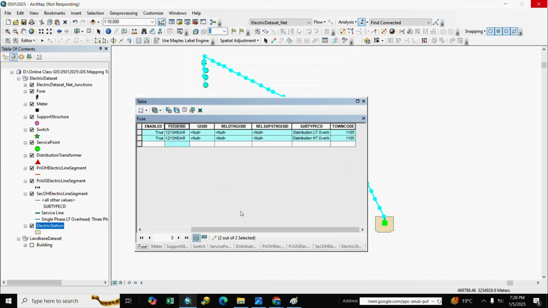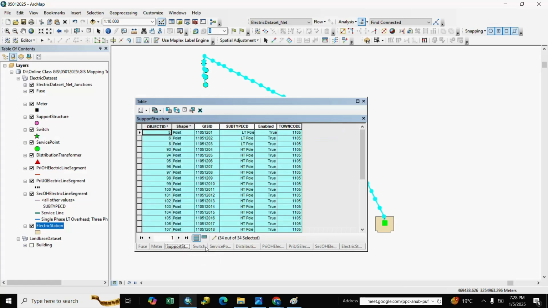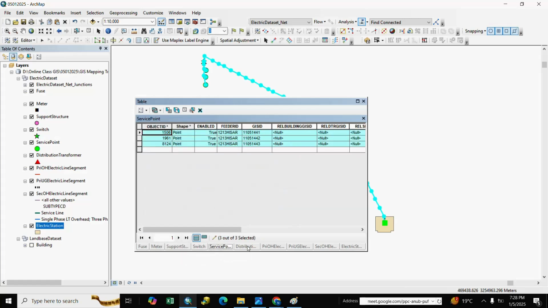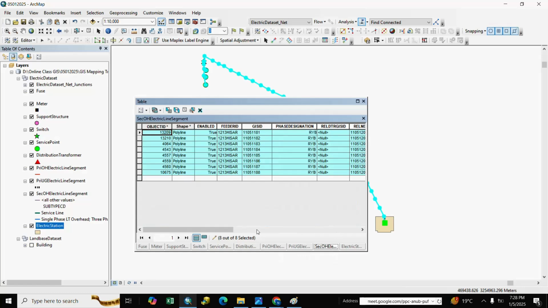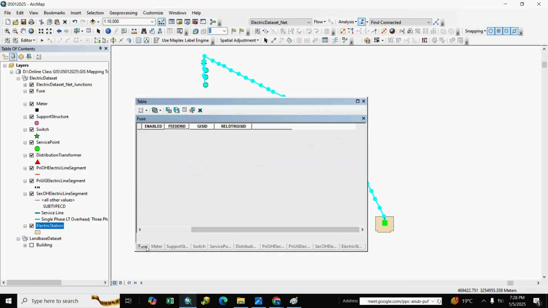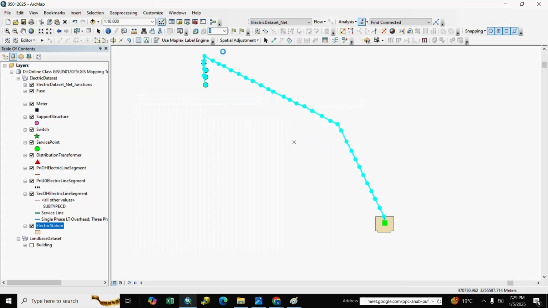We calculate it. We already calculated meter, switch, service line and other fields because it takes more time. Feeder ID and town code are the same for all features. So we calculate it, and next